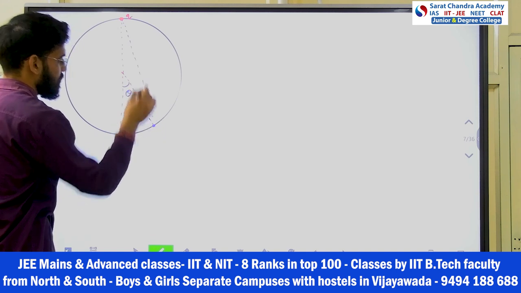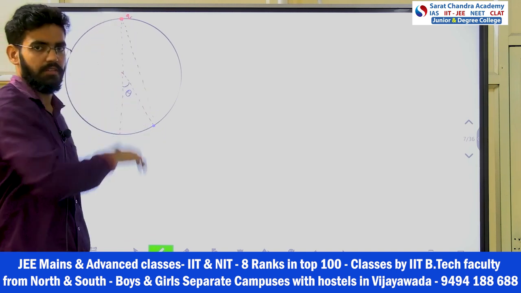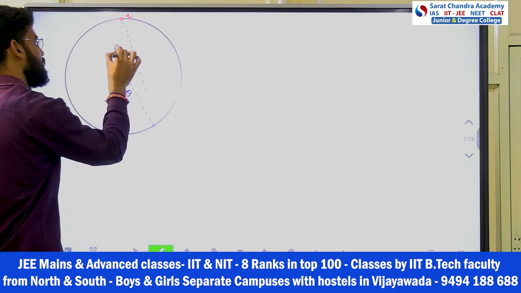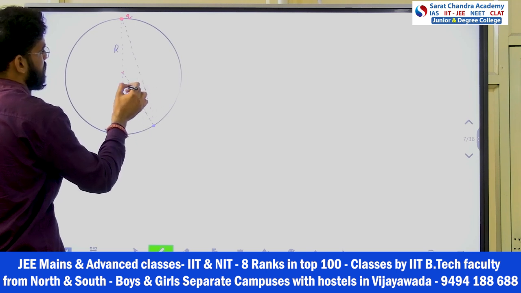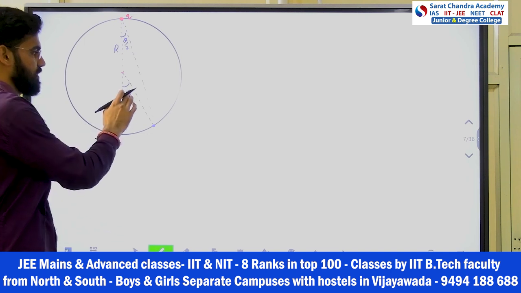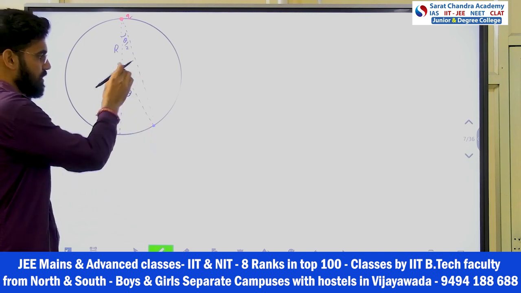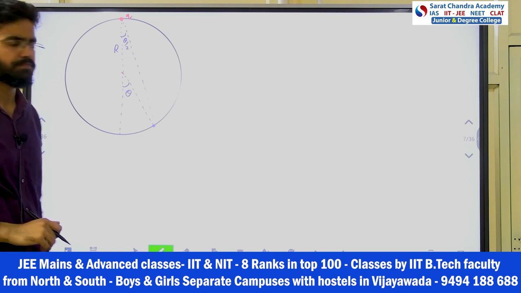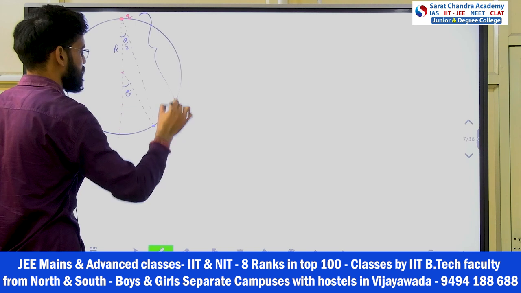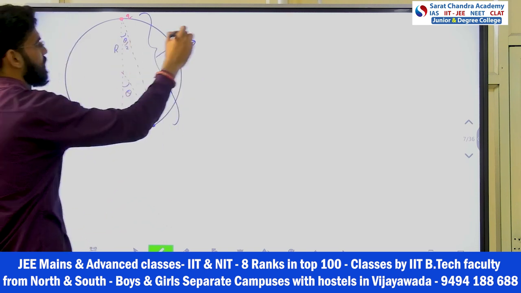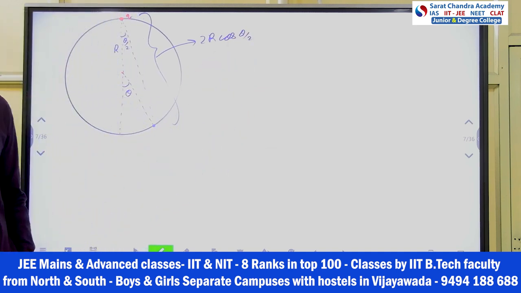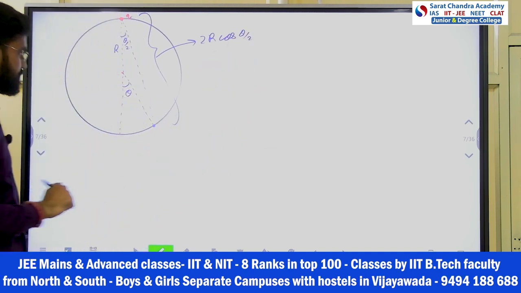I am calculating this because I will have an electrostatic force, k q1 q2 by R square, so I need the distance. This is the given radius R, and this angle is theta. So this will be theta by 2, right? This is basic mathematics: a chord subtending angle theta at the center makes theta by 2 at the midpoint. So this is R, this is R. How much is the charge-to-charge distance? It is 2R cos theta by 2, okay?